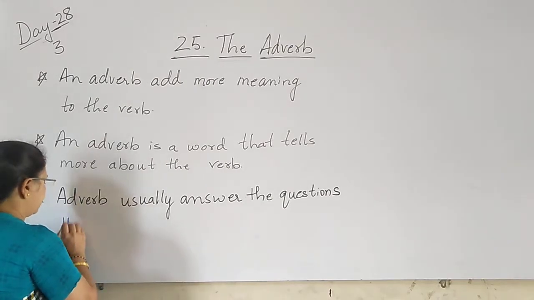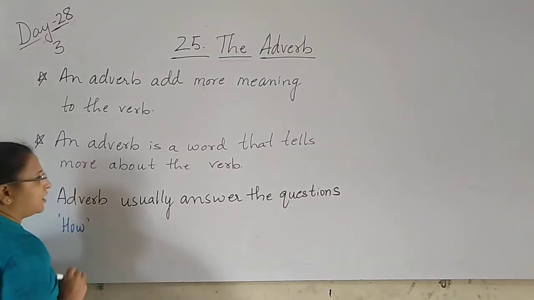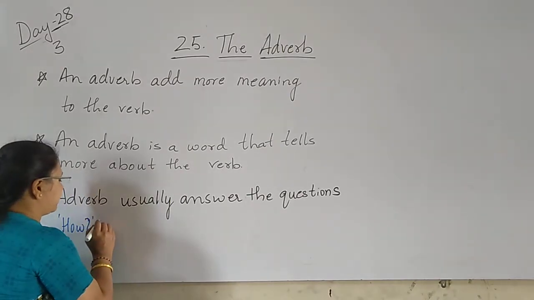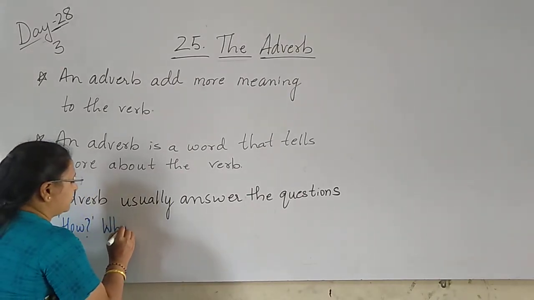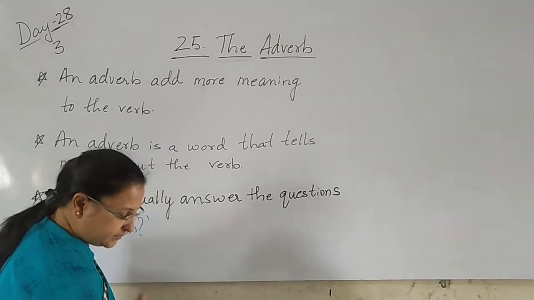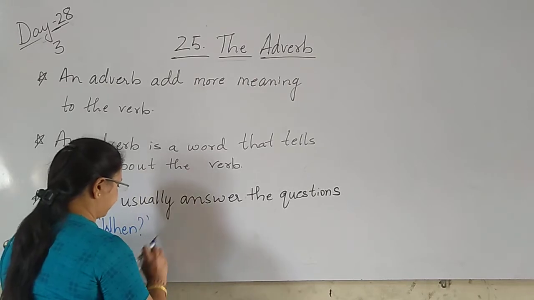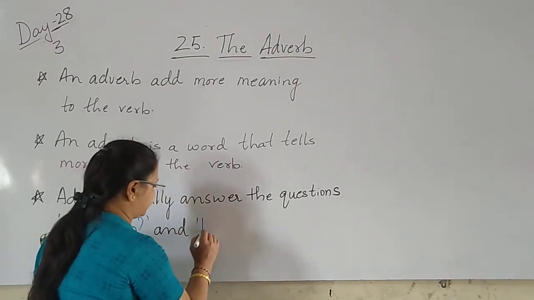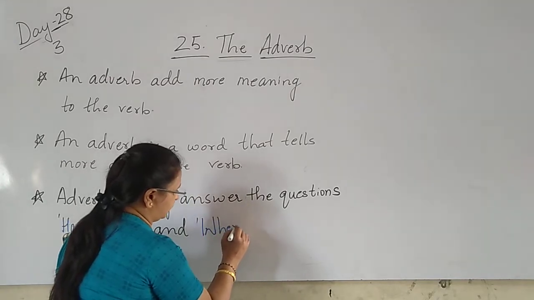Like how, and then when. Then next is where.